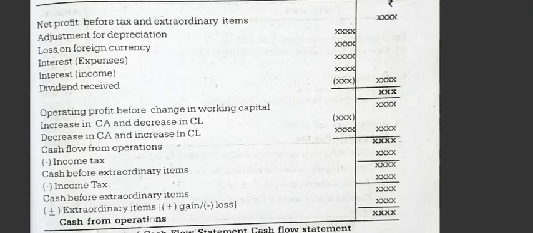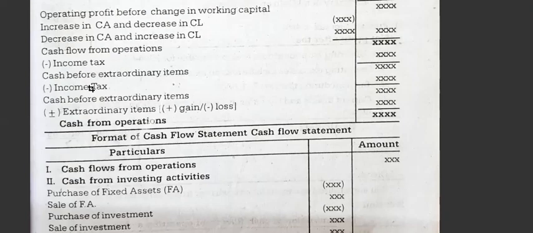Less income tax. If there is an income tax, then you have to deduct. Cash flow before extraordinary item. Less income tax, if there is an income tax, then you have to deduct. Here you will get extraordinary items. You have to deduct extraordinary items gains. You will get cash flow from operation. So this you will do in the beginning.